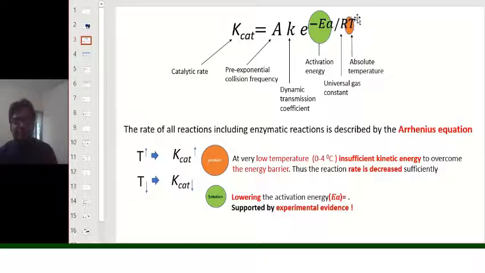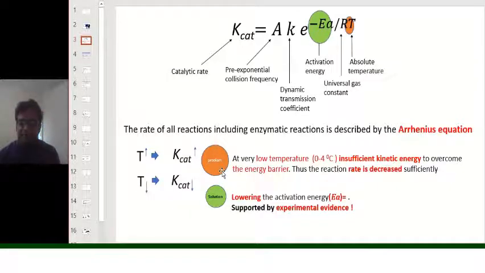Now when the temperature is very low, naturally the catalytic rate will be very low. However, if you again see this Arrhenius equation, you can find that if you decrease the activation energy, then you can maintain the catalytic rate. The detrimental effect of the temperature can be offset by decreasing the activation energy. Here you can see that an increase in temperature increases the k cat, meaning the turnover number increases, and when you decrease the temperature, the turnover number decreases.